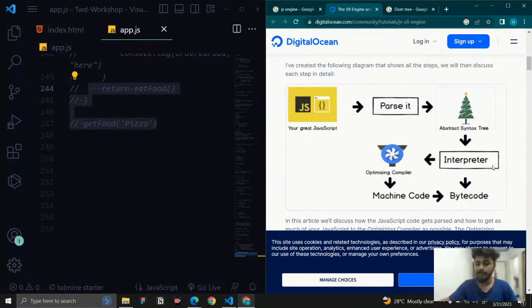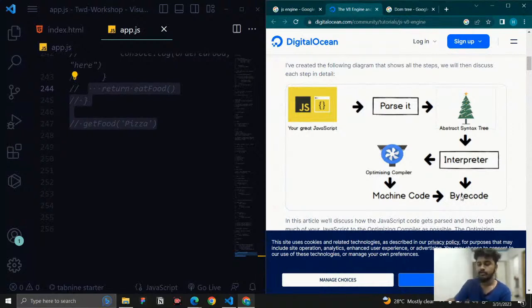Meanwhile, a profiler will be there. Though there is a picture missing here, a profiler will be there, continuously looking for whether any repeated code is executing or not. It continuously scans the code that is coming to the interpreter. If the profiler finds any repetition code, then it sends the code to the compiler. The compiler converts that to machine code, which is also a low-level language, similar to a low-level programming language, and that is going to be the bytecode. Okay, that's what it is.